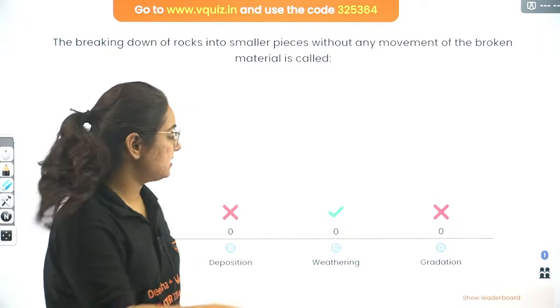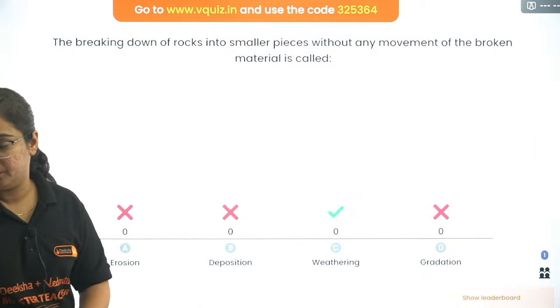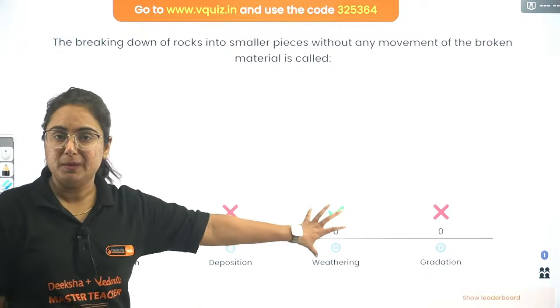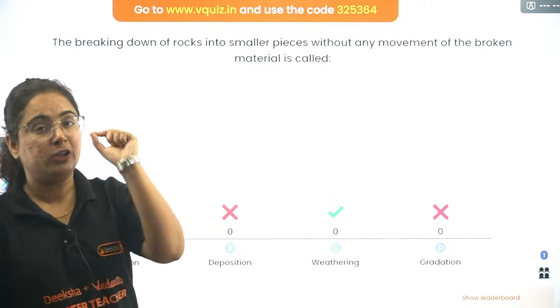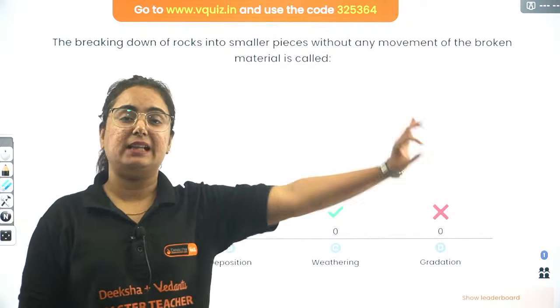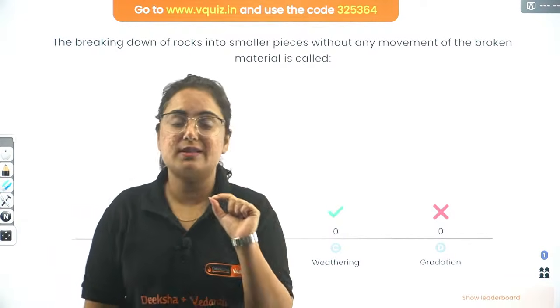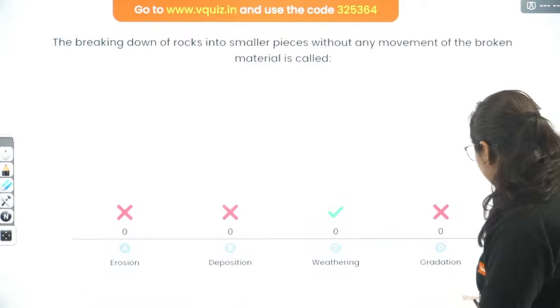Hence it is a process without the movement of the sediments. But when these broken weathered pieces move from one place to another with the help of natural forces, then this process is erosion. I hope that you guys know this point.